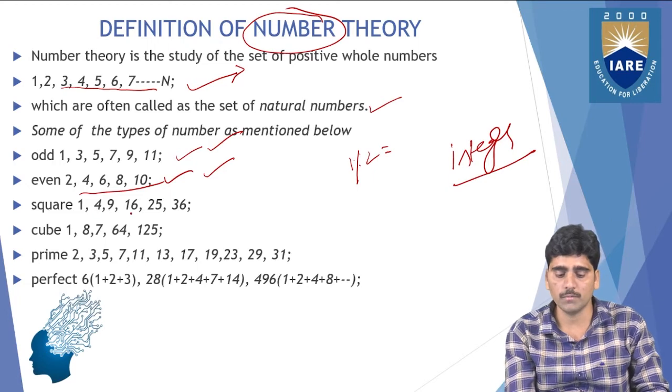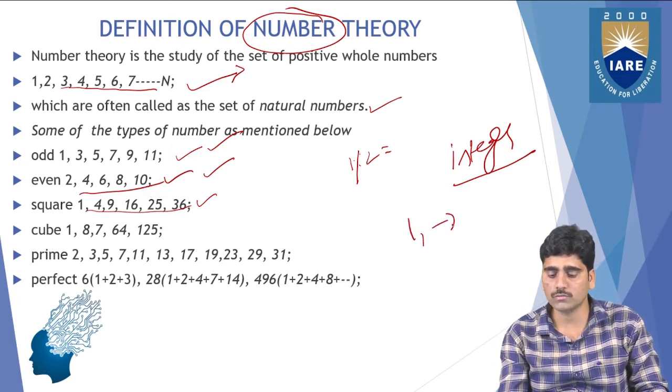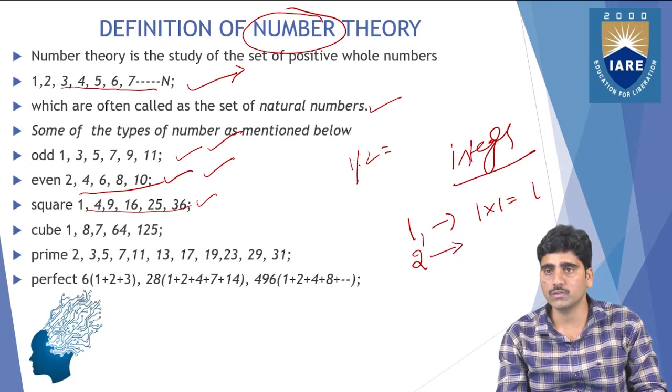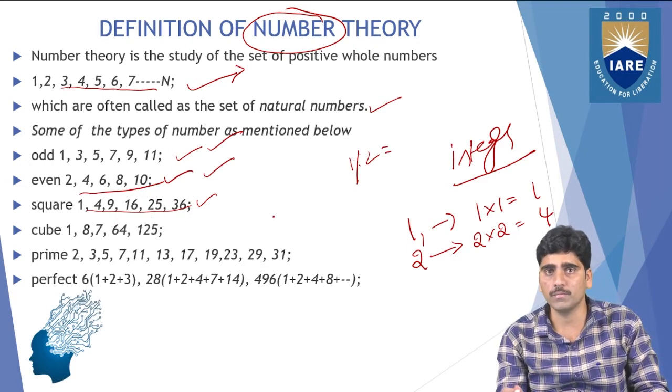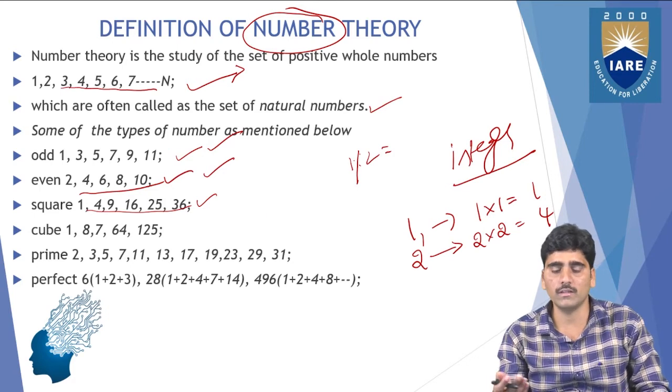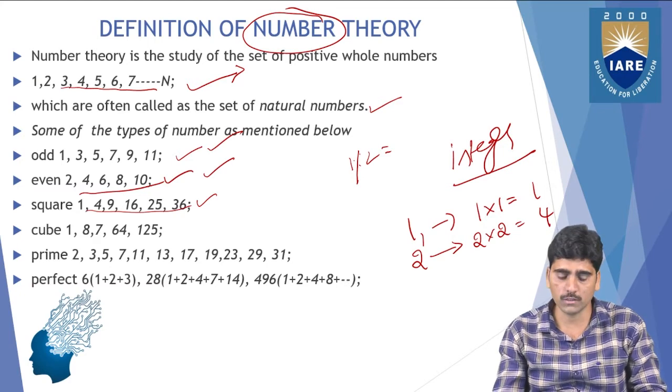Next is square numbers, the square of any number. You can take 1. The square of this number is 1 into 1, which is 1. Similarly, you can take 2. The square of 2 is 2 into 2, that is 4. So the squares are 1, 4, 9, 16, 25, 36. You can enter either odd or even numbers, whatever it may be. There is no limitation to finding square numbers.